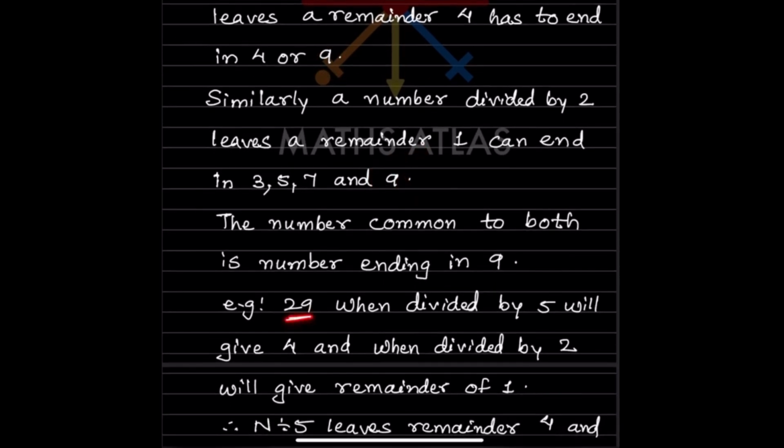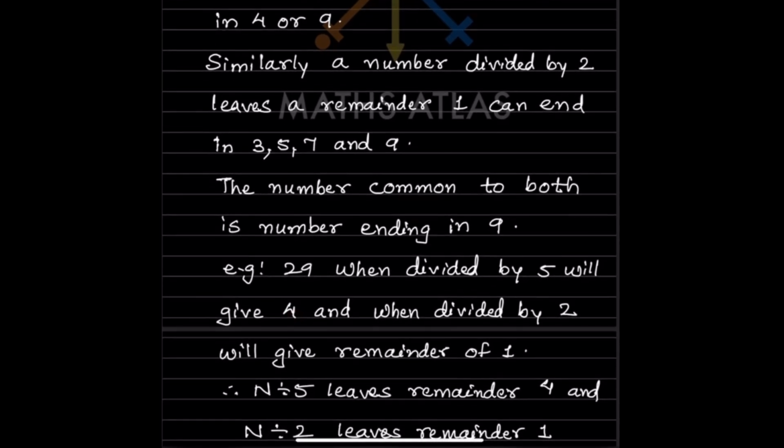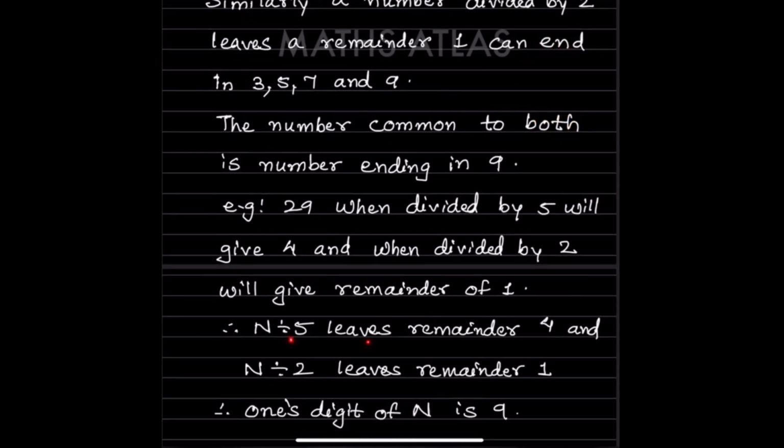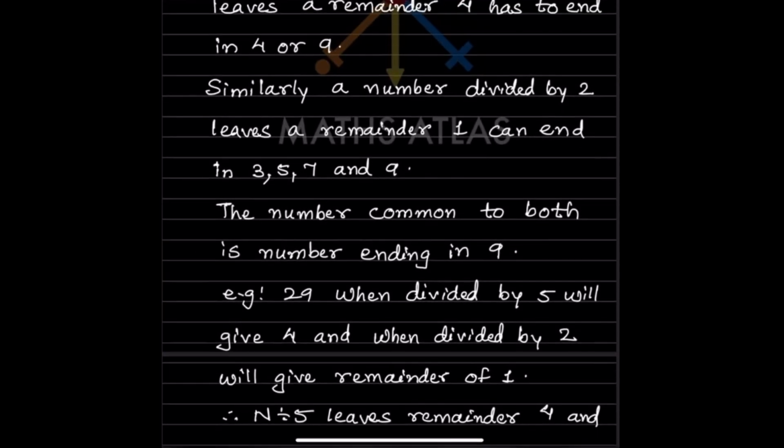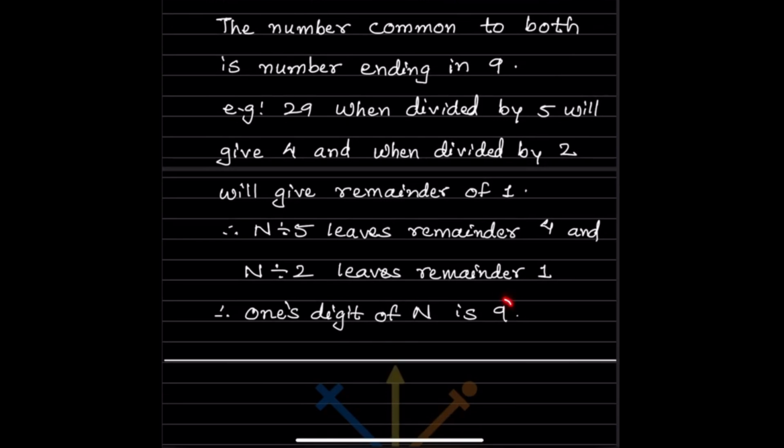For example, if we take 29 and divide by 5, 5 fives are 25. So the remainder is 4. And when divided by 2, we get a remainder of 1. If we divide this by 2, 2 fours are 8, no, 2 fourteens are 28, so the remainder is 1. Therefore n divided by 5 leaves the remainder 4 and n divided by 2 leaves the remainder 1. Therefore the ones digit of n is 9, because 9 is the common one. So 9 is the answer.